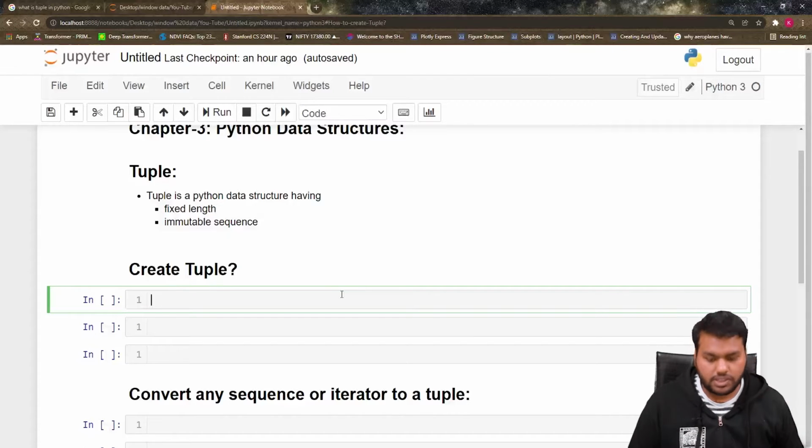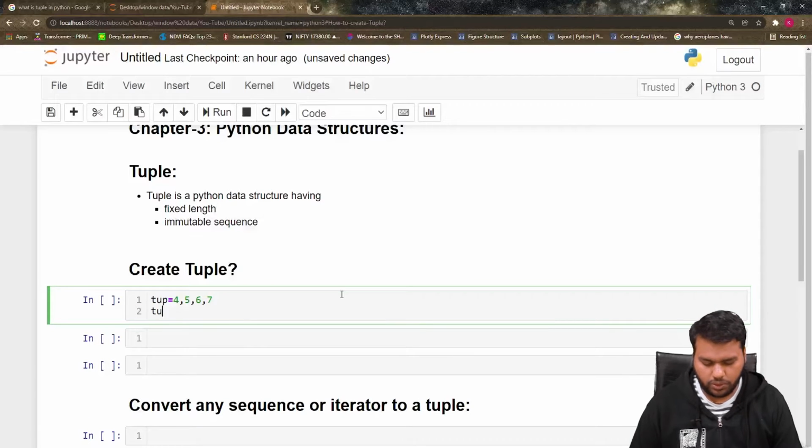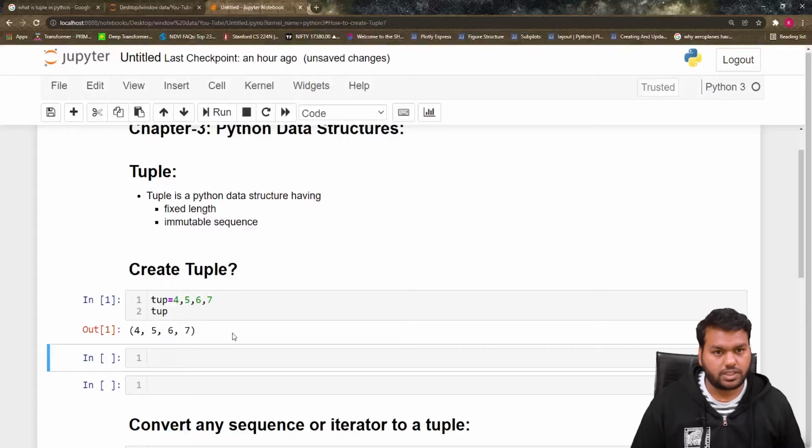Let me create the first tuple and show you here. I define tup equal to what I told you. Generally you can create the tuple as 4, 5, 6, 7. This is also a way you can define a tuple. Now if you call this tup, it is 4, 5, 6, 7. But the best way is to always put parentheses.